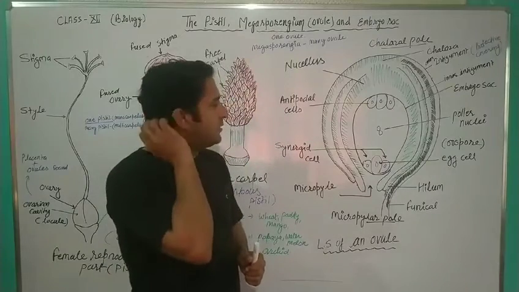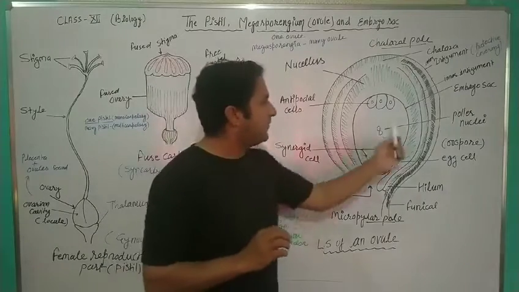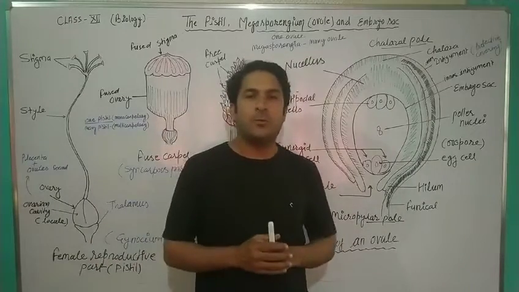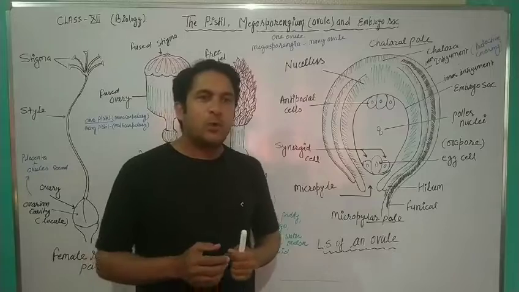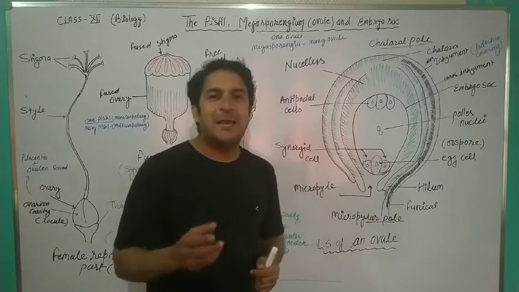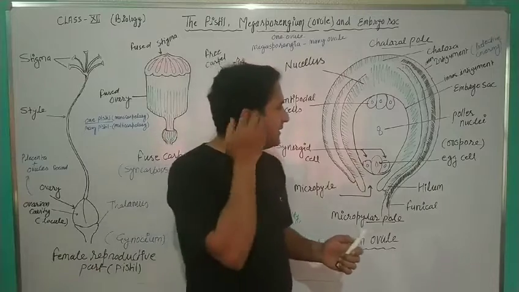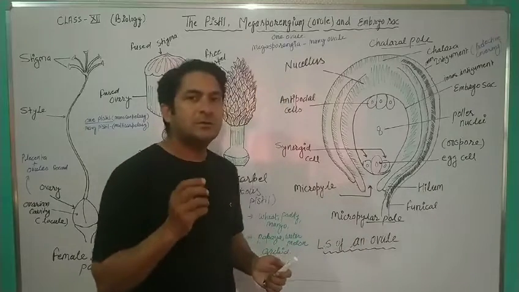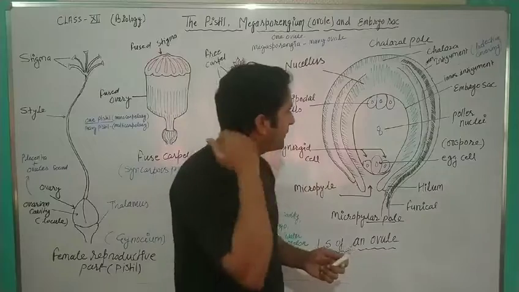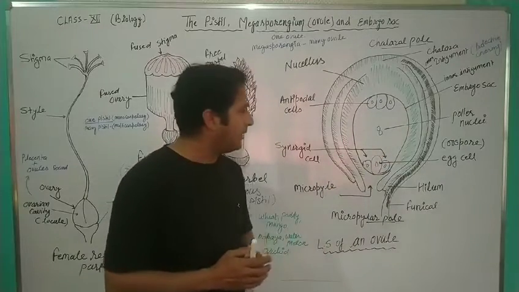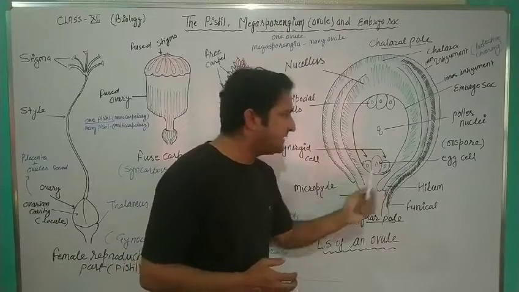So this is the structure of an ovule, and one very important question comes in your board exam: why is the ovule called a 7 cell 8 nuclei structure? You can find the 7 cells. 1, 2, 3 cells are here, and 1, 2, 3 cells are here.